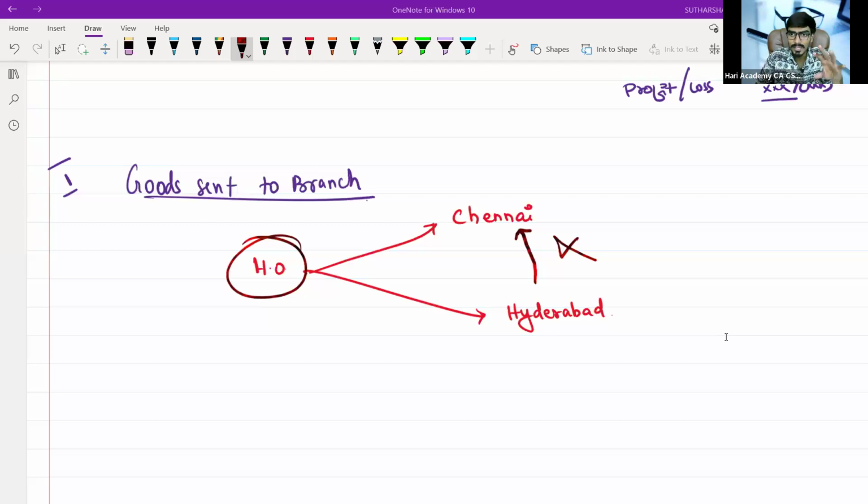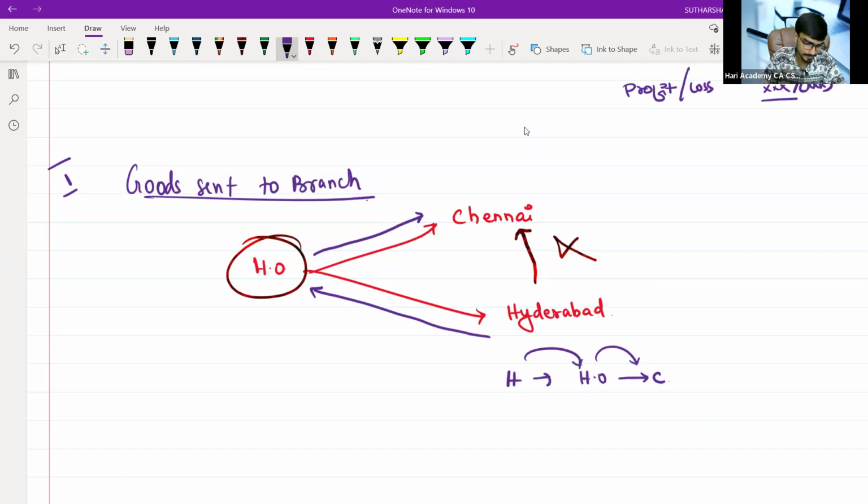So if Hyderabad is sending some goods or some cash to Chennai, don't record it directly between the branches. The books are prepared by the HO. The entry should be: Hyderabad branch is sending goods to HO and HO is sending goods to Chennai. Even though the Hyderabad branch sends directly to Chennai, in the books of accounts we will treat it as Hyderabad sending goods to HO, and again HO sending goods to Chennai. That's how the accounting perspective should be done.